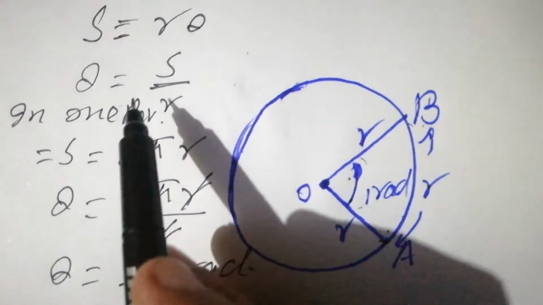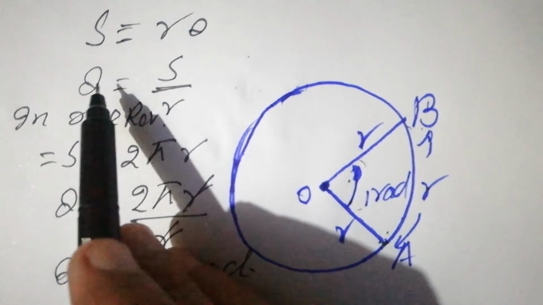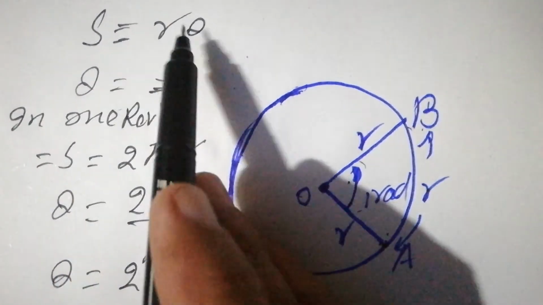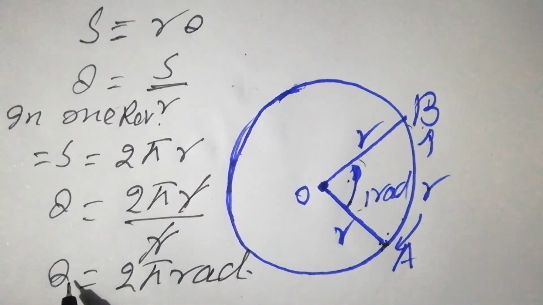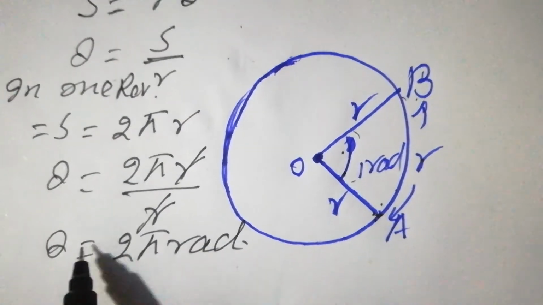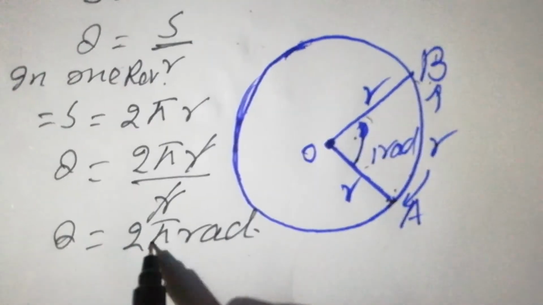So the important thing is, when we use this relation, S is equal to r theta, theta is always measured in radian. So that's a very important point. Theta is equal to 2 pi radian.